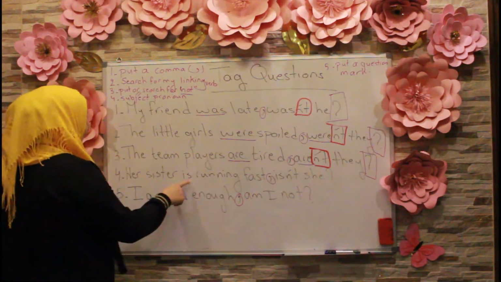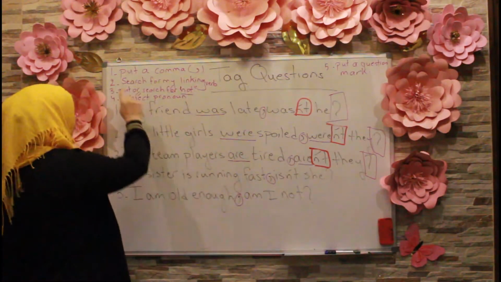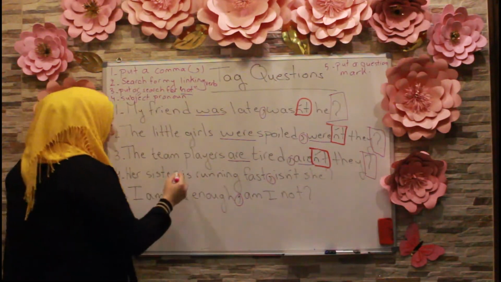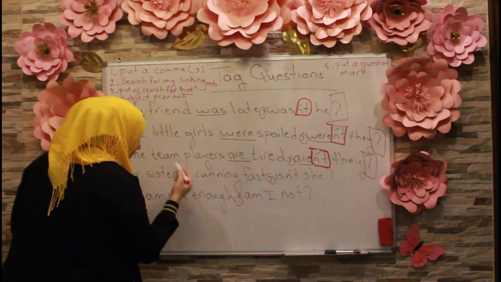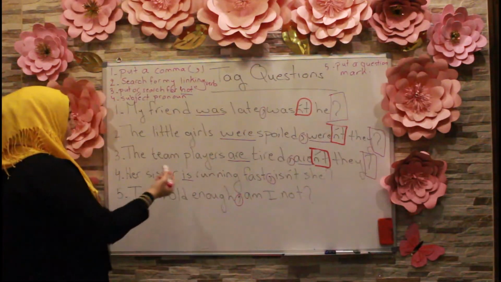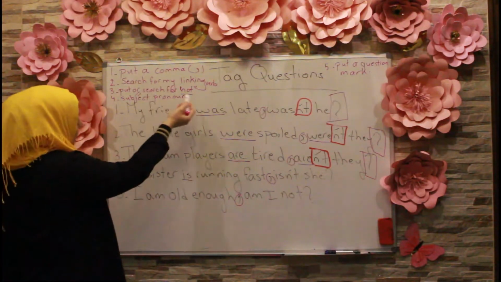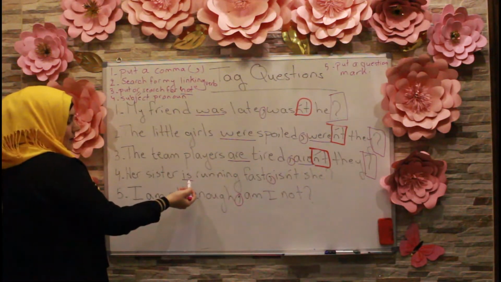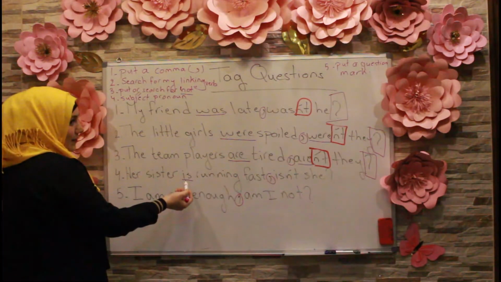Now, I have to search for my linking verb or my helping verb. So here it is the verb is. Now again, put or search for not. So here, there is no not, okay? So where should I put it? Excellent.